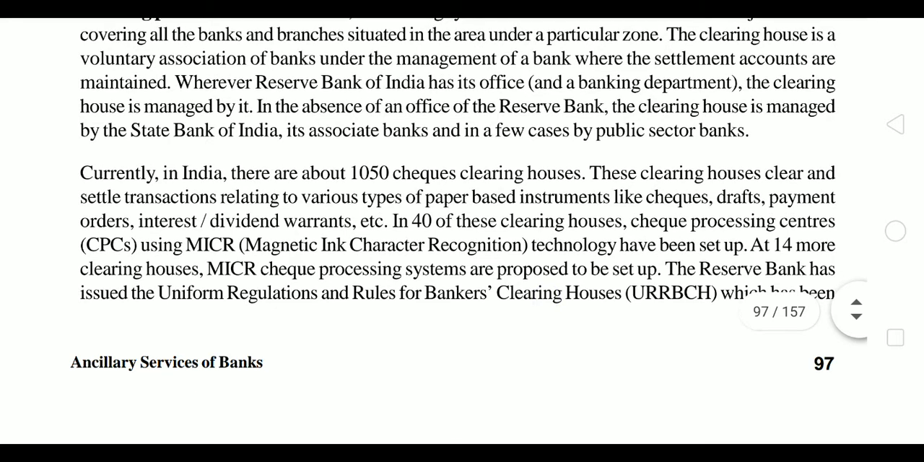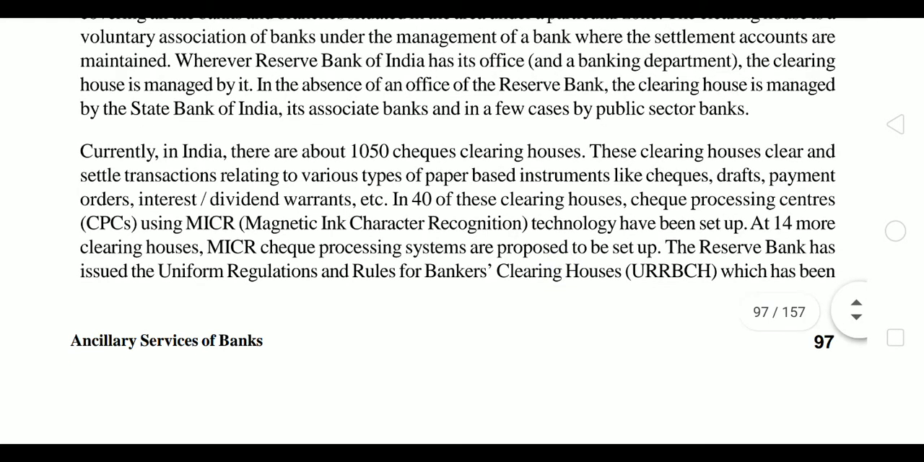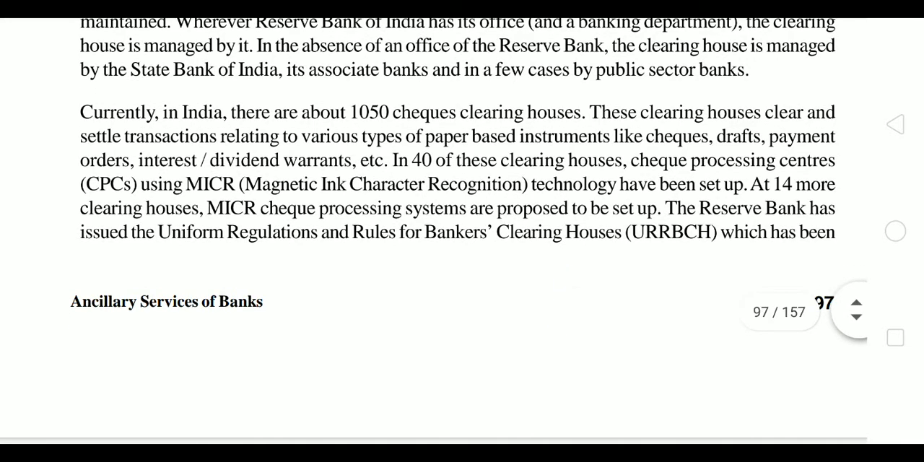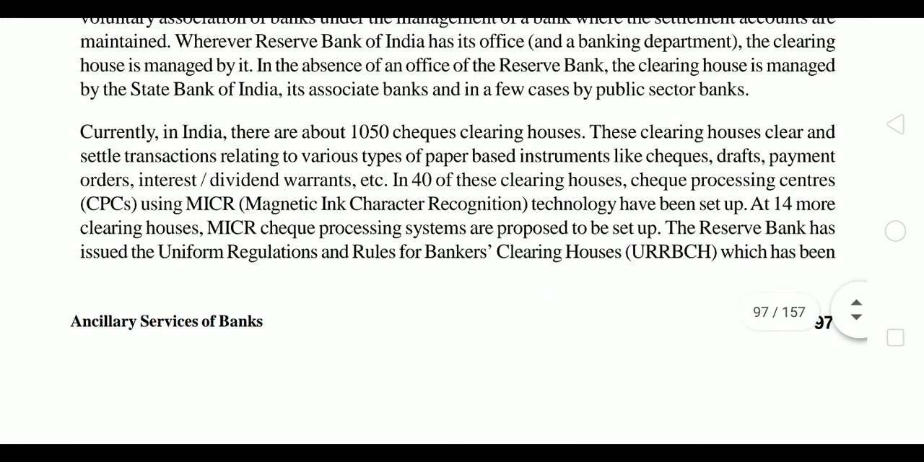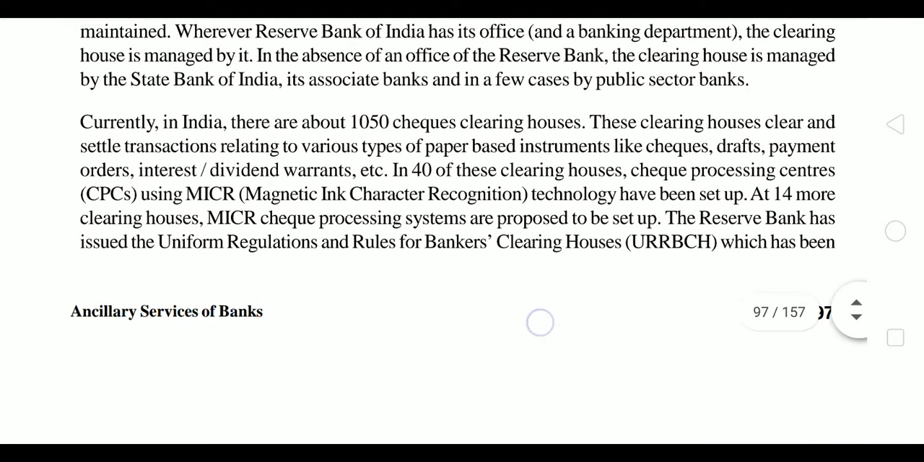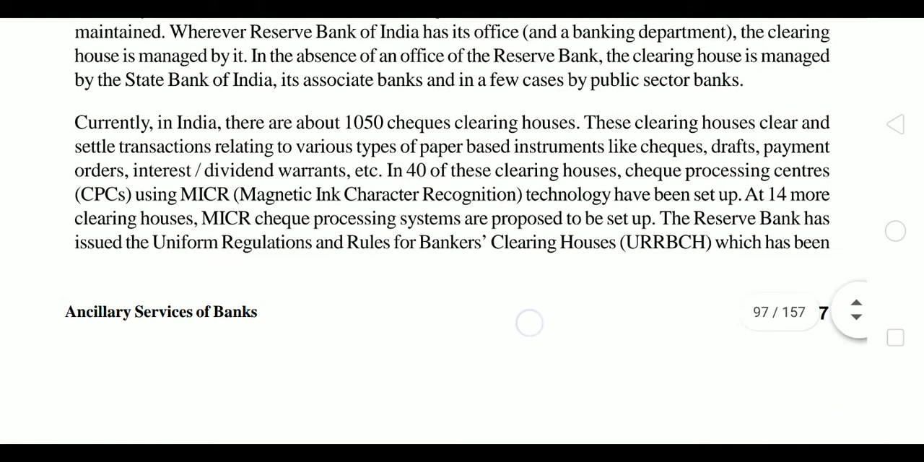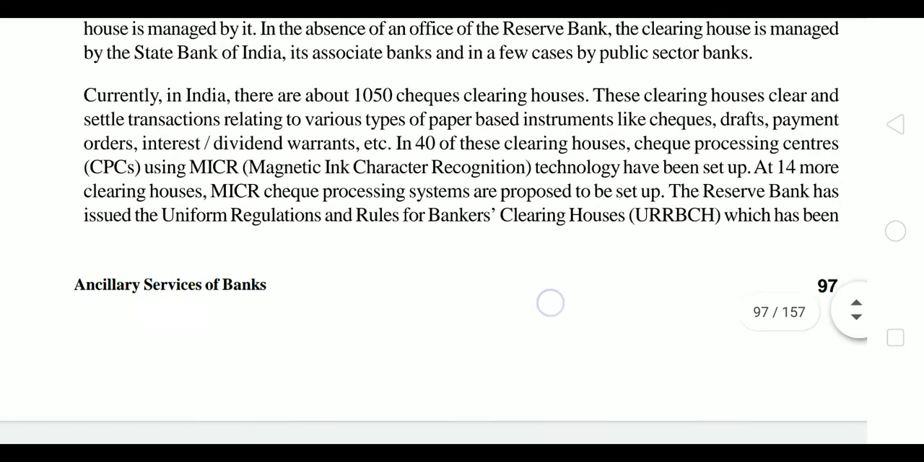In the absence of the RBI office, only SBI is appointed as a clearing house. So now if we have a clearing house in Bathinda, all the checks, whether private or public, relating to that particular area are cleared through SBI. Next, currently in India there are about 1050 check clearing houses throughout India.